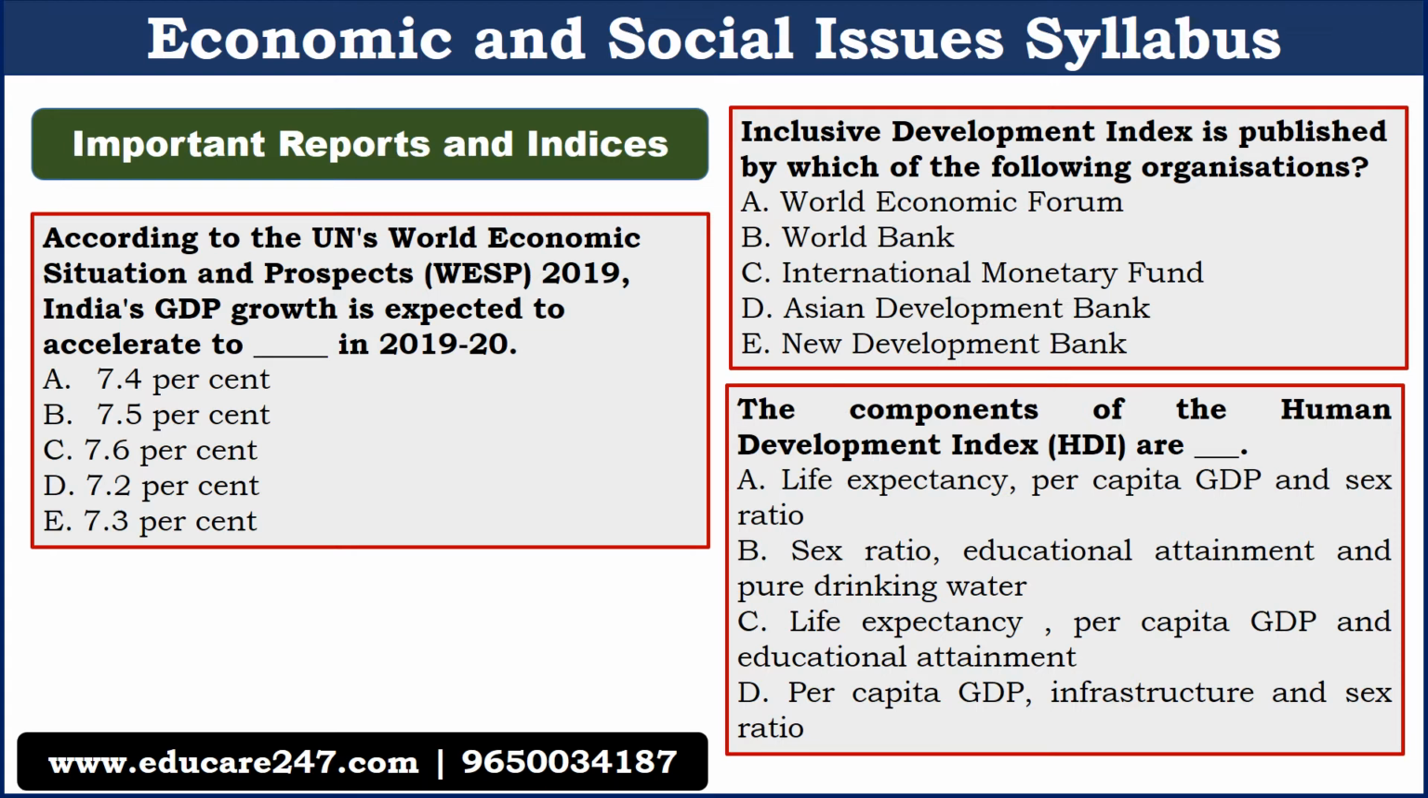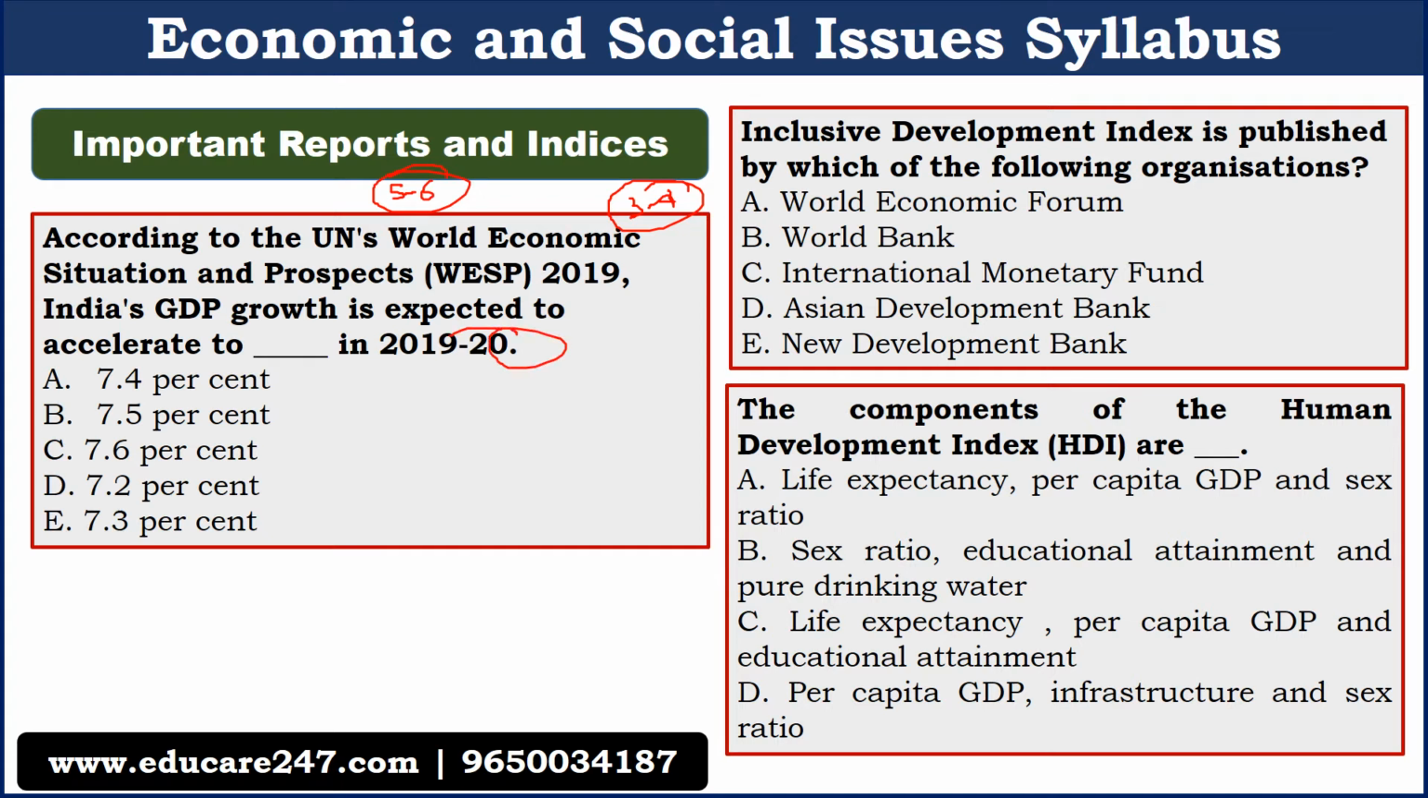4 to 5 questions in phase 1 will be from the reports and indices, and in phase 2 it is more important. 5 to 6 questions will be from reports and indices. You can see the previous year questions: according to UN's World Economic Situation and Prospects Report 2019, India's GDP growth is expected to accelerate to dash in 2019-20.